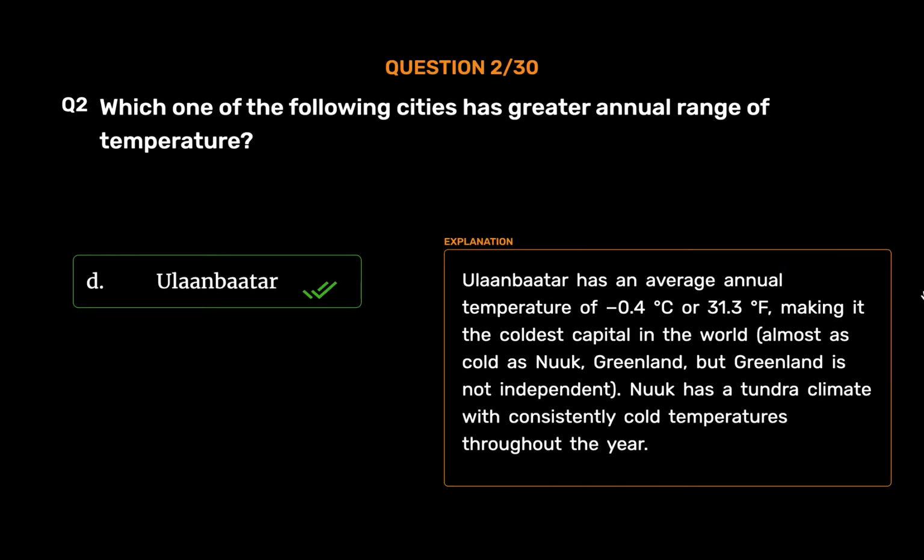Ulaanbaatar. Ulaanbaatar has an average annual temperature of -0.4 degrees Celsius or 31.3 degrees Fahrenheit, making it the coldest capital in the world, almost as cold as Nuuk, Greenland. But Greenland is not independent. Nuuk has a tundra climate with consistently cold temperatures throughout the year.